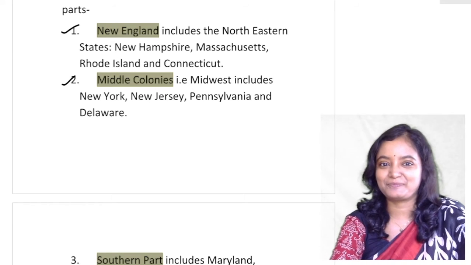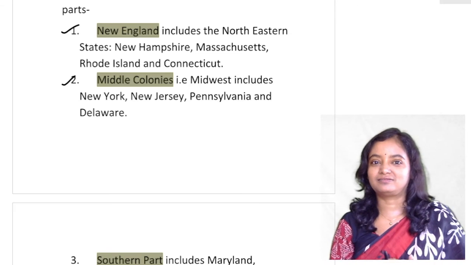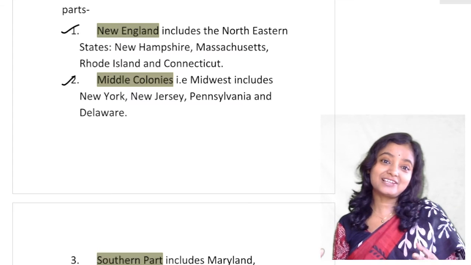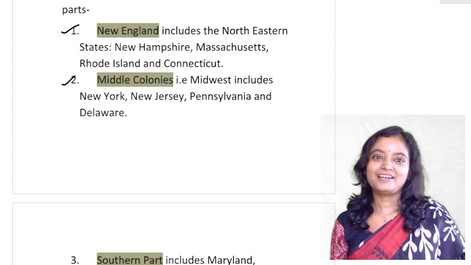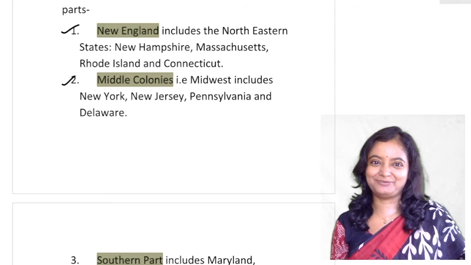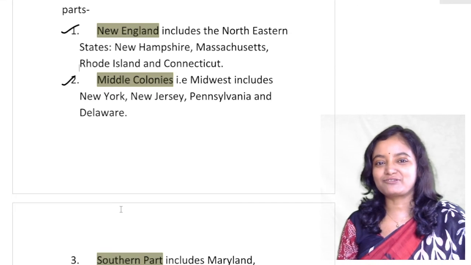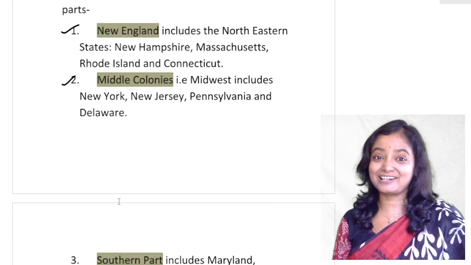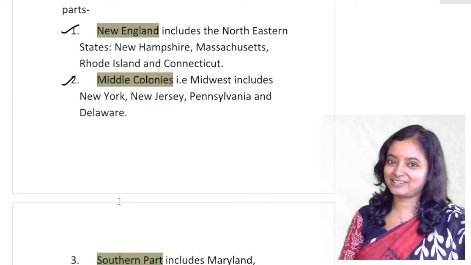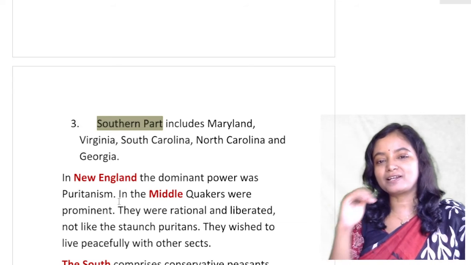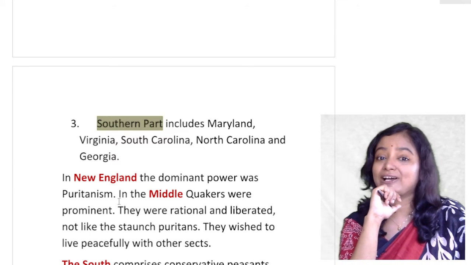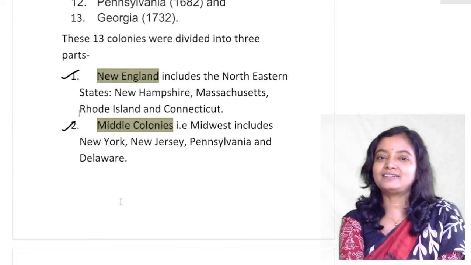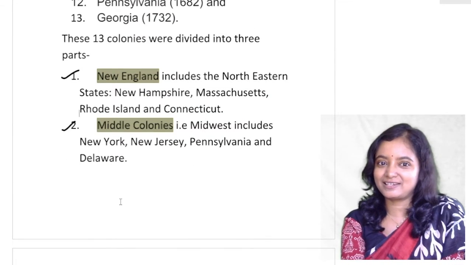Actually, what happened is that the English chose the same names here and accompanied them with the prefix "new." That's why New Jersey, New York, New England, New Hampshire, in that new country, that new land. And the Southern part includes Maryland, Virginia, South Carolina, North Carolina, and Georgia. So we can divide these 13 colonies into these three parts.